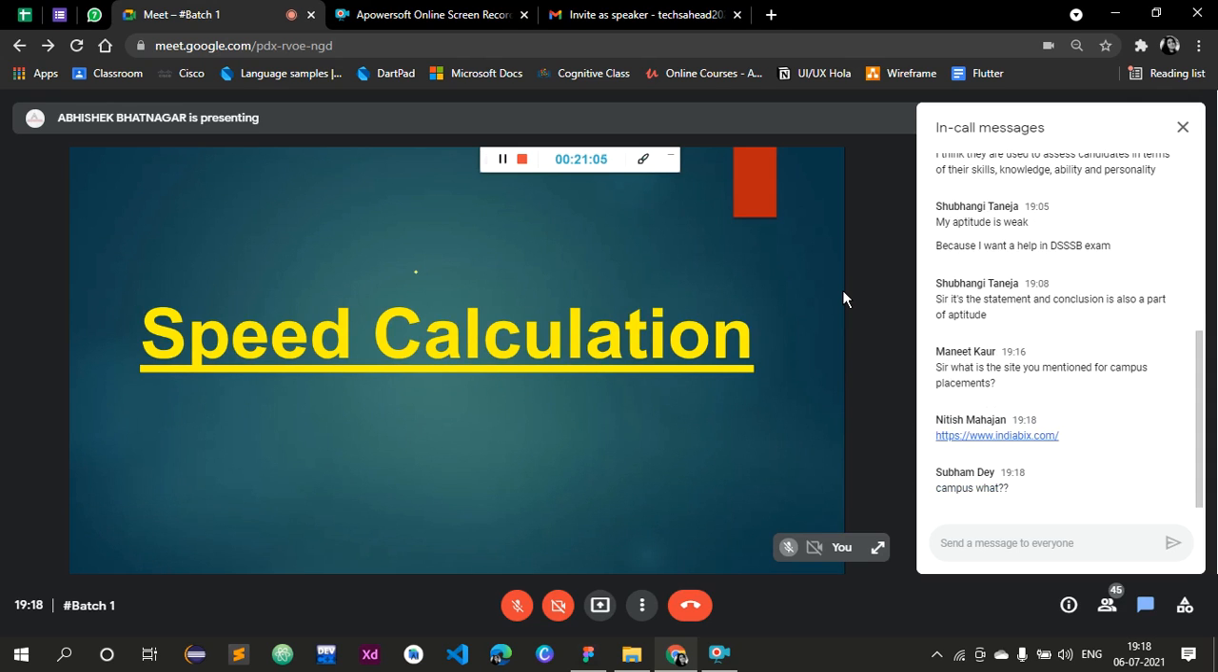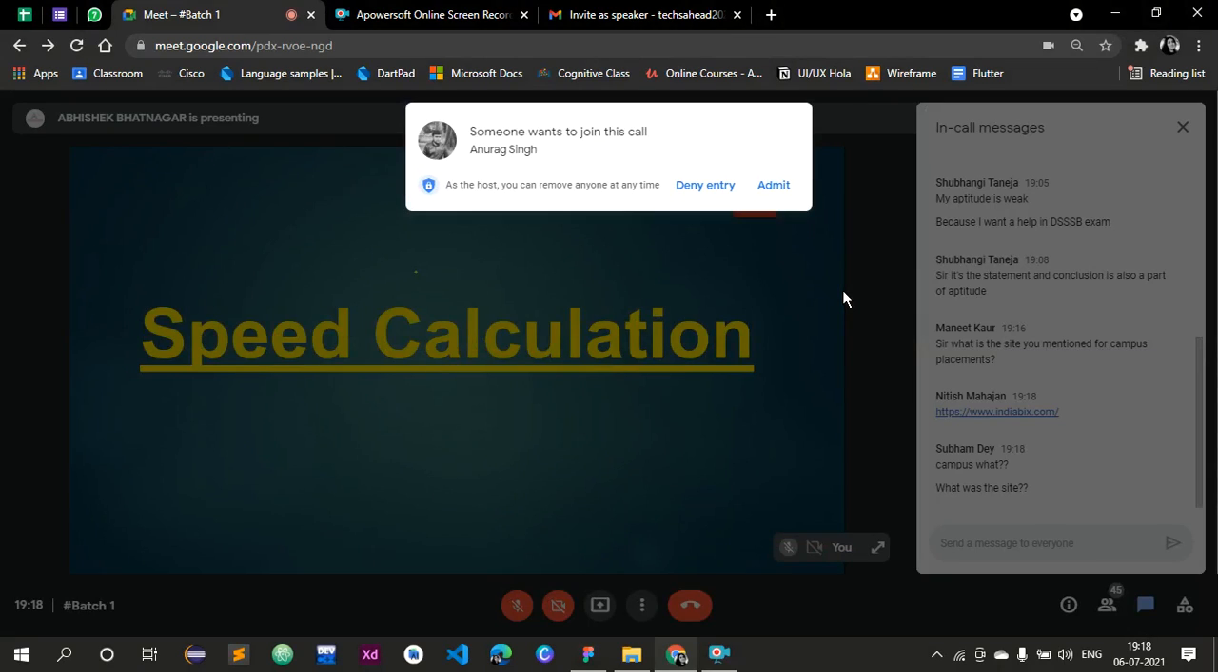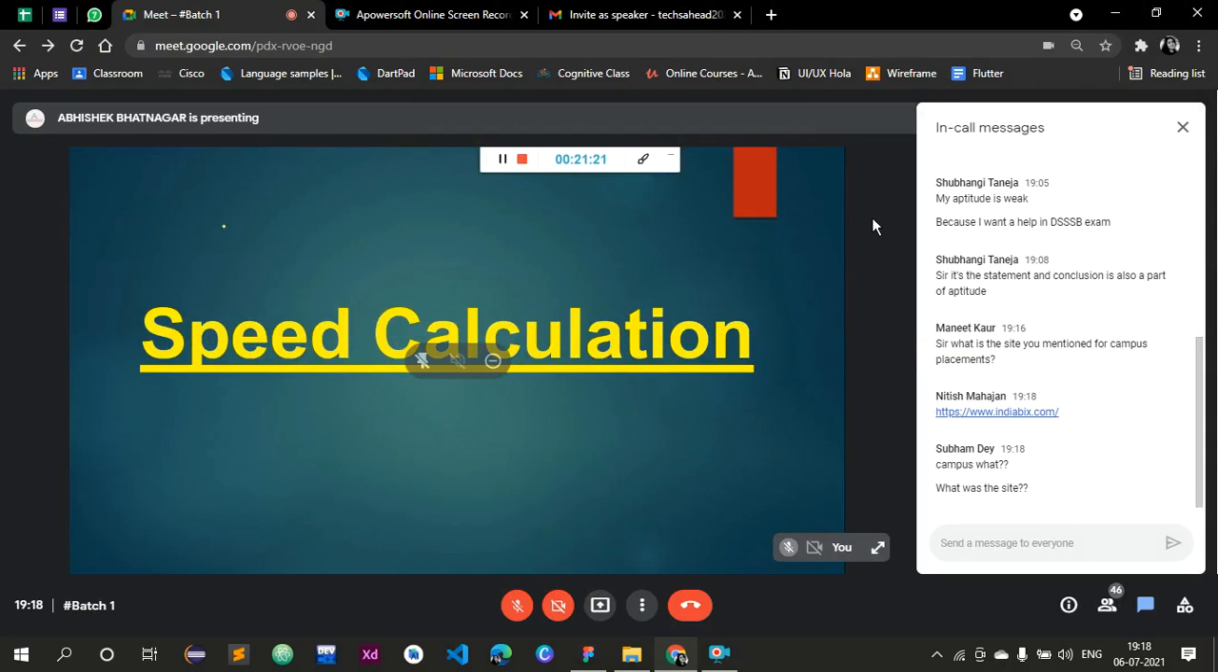Anyone? Please give me the answer. Why speed calculation? Sorry, I'm not getting it. Campus Gate. CampusGate. Shubham.